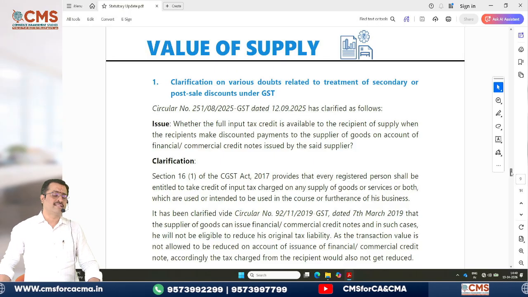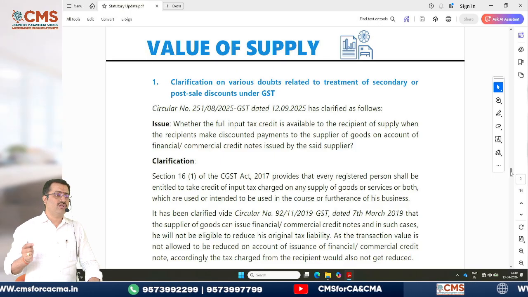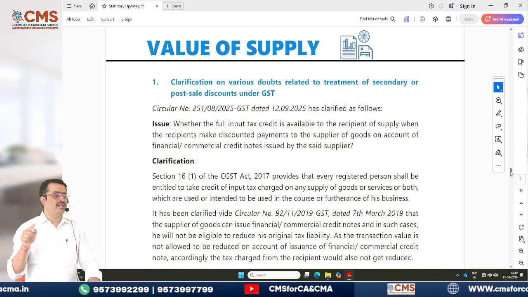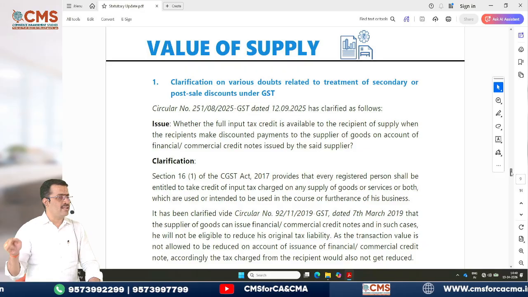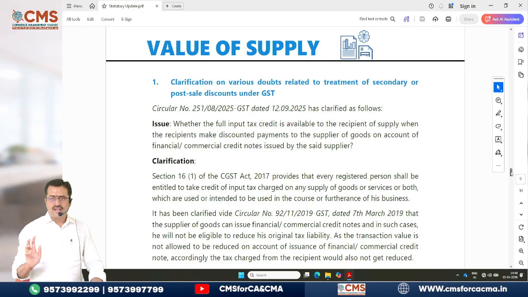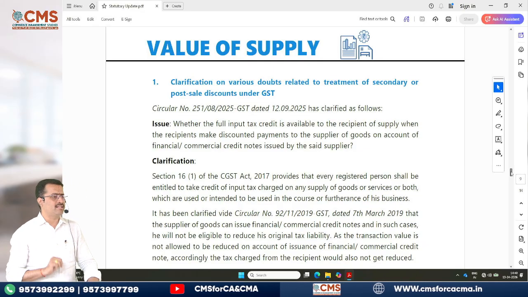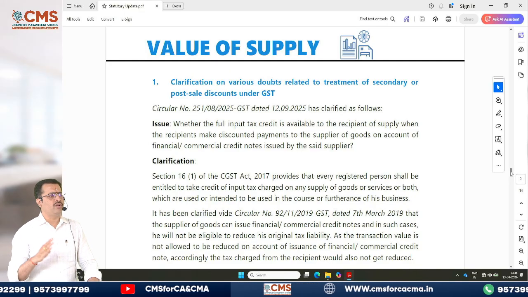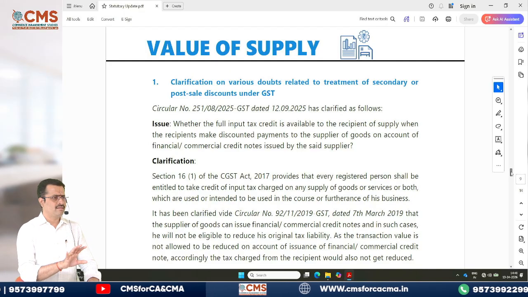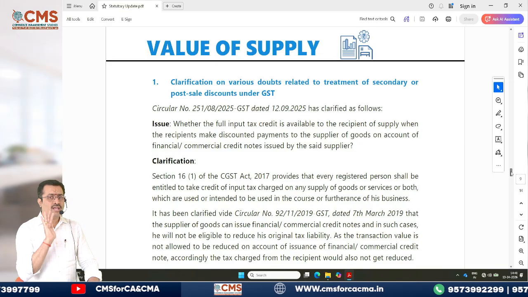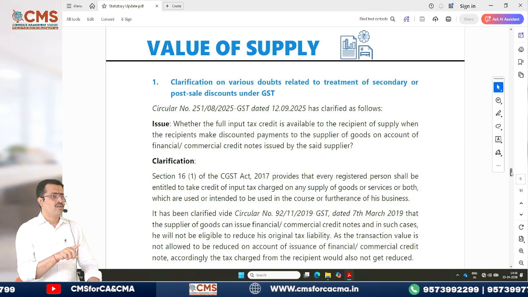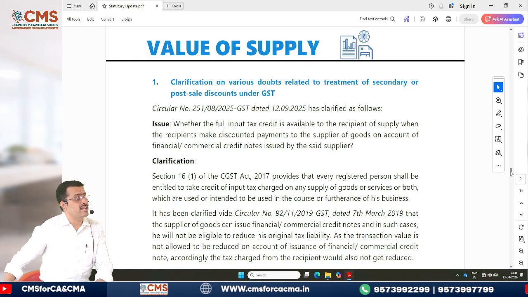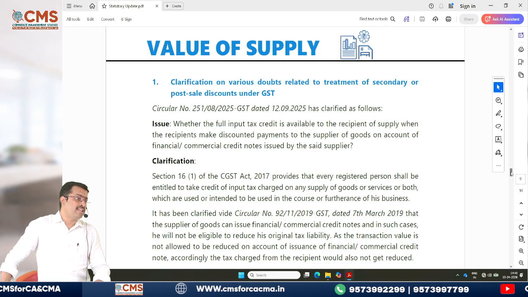So that means buyer should actually avail ITC on how much? 9,000 into 5% only he has to avail the ITC. Which means 9,000 into 5% means how much is it? I'll tell you. 1,000 into 5% will become nothing but 50 rupees. So actually buyer should have availed only 450 rupees as input tax credit. But he has already availed how much? 500 as input tax credit.